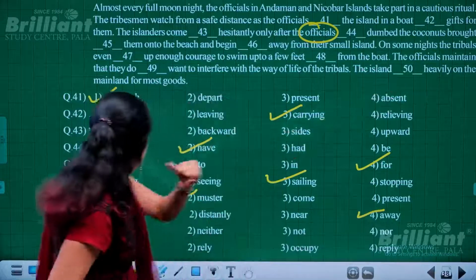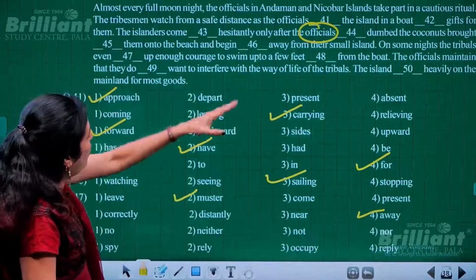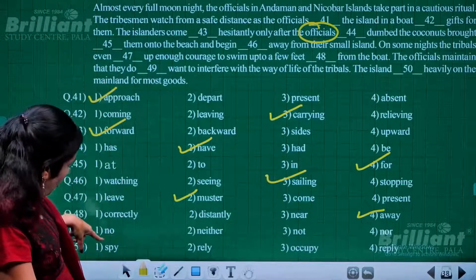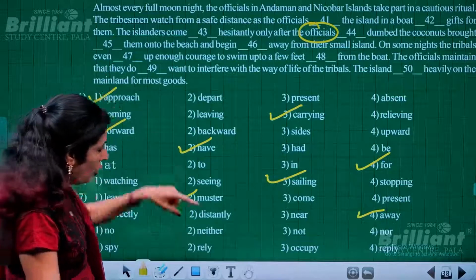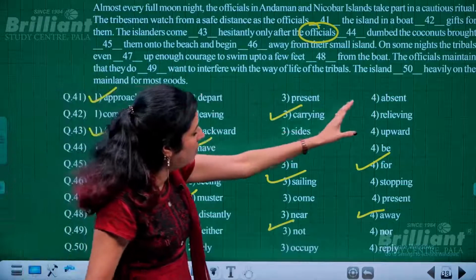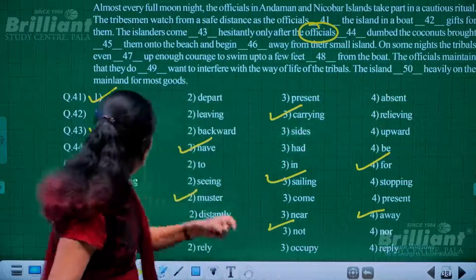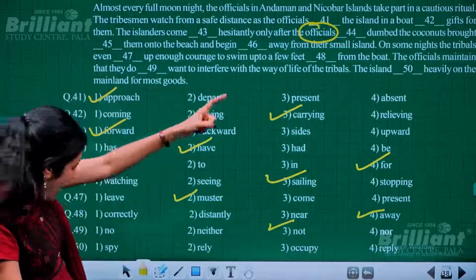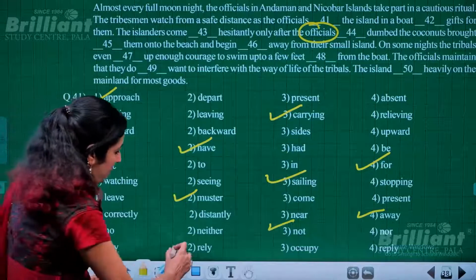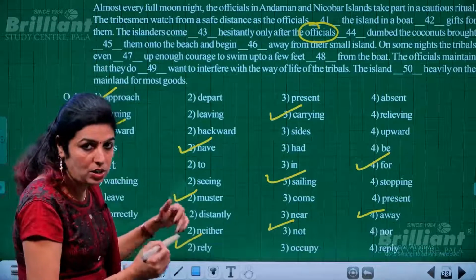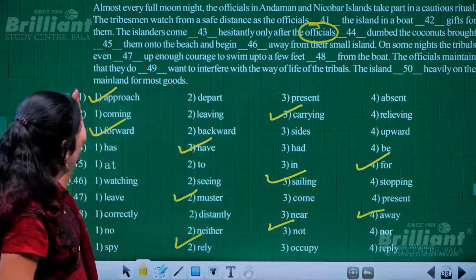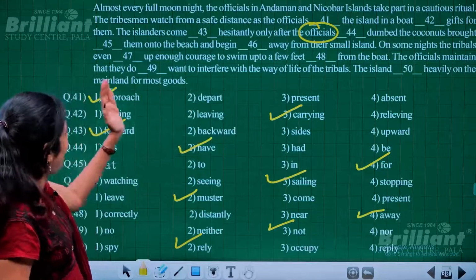The officials maintain that they do not want to interfere with the way of life of the tribals. The island relies heavily on the mainland for most goods. Is it the island spy heavily? No. The island relies heavily. That means that they depend upon. Rely means to depend upon. So the island relies heavily on, or depends upon, the mainland for most goods.